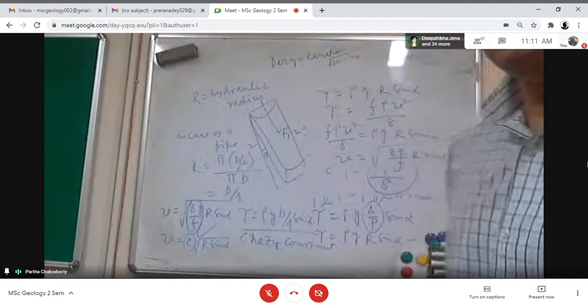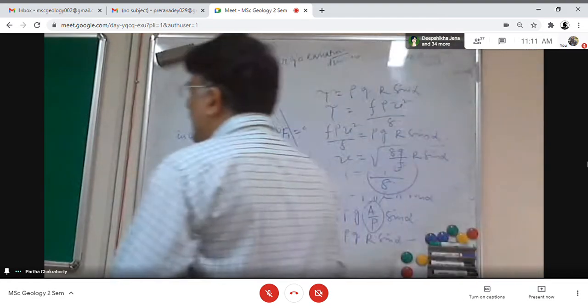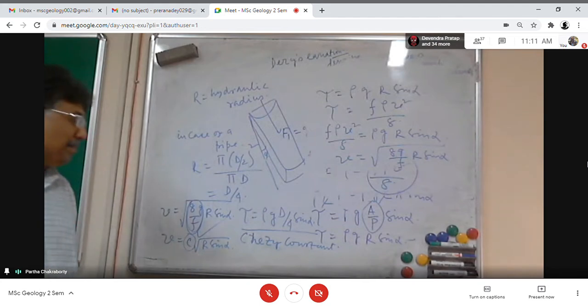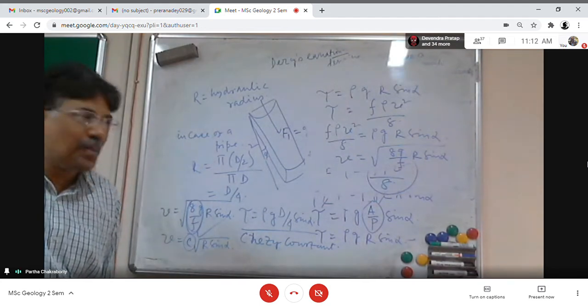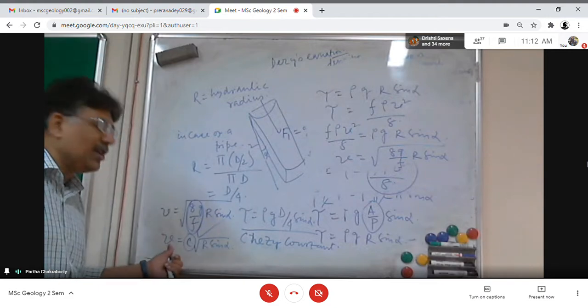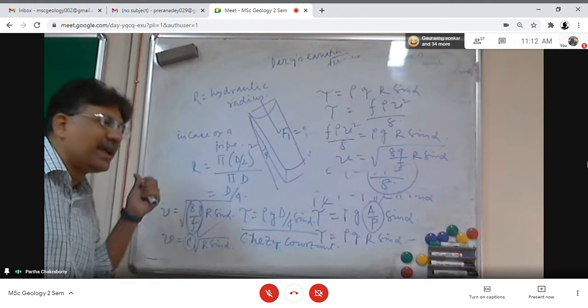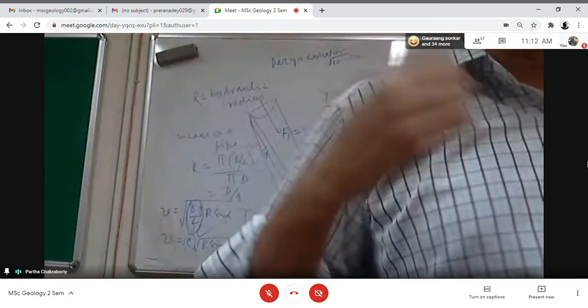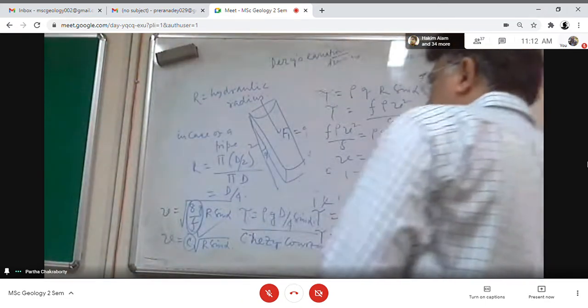Suppose an engineer is building a dam, and wants to know the velocity of the river at the dam. Depending upon the slope of the river and the hydraulic radius of the river, the velocity of the river at the dam can be calculated. The upstream velocity and the downstream velocity are all calculated.